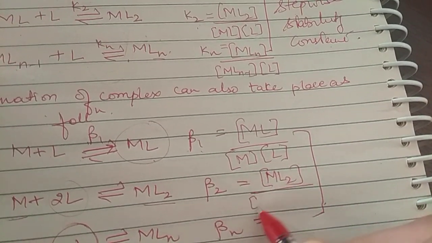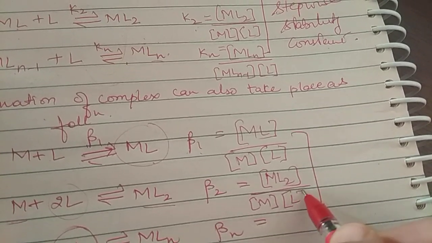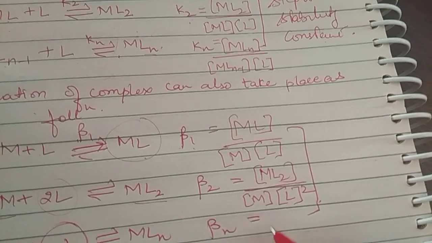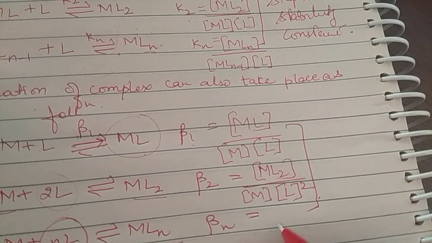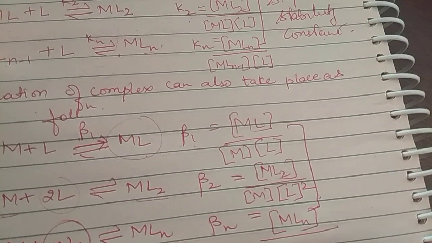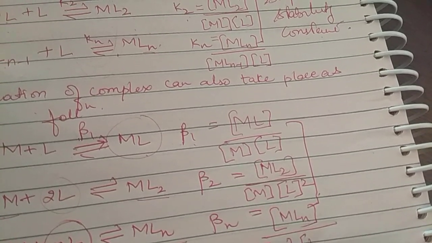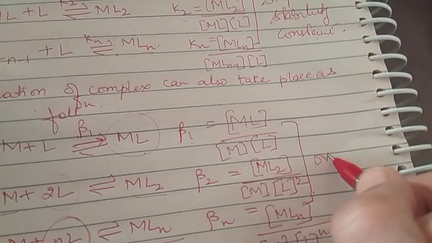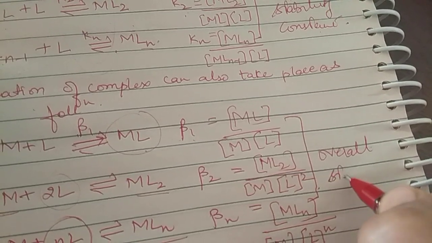For ML2, beta 2 is ML2 divided by M and L raised to power 2. Remember how we used to write the equilibrium constant in reaction kinetics in 12th? The same way. These are called overall stability constants.